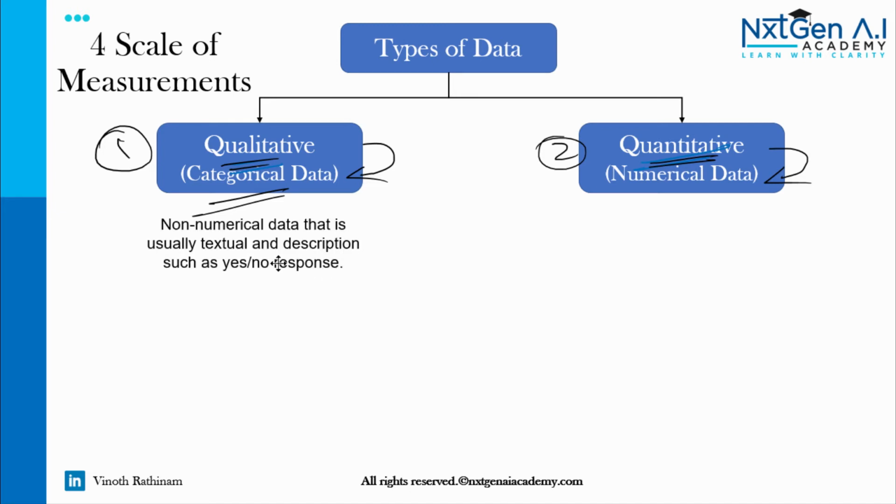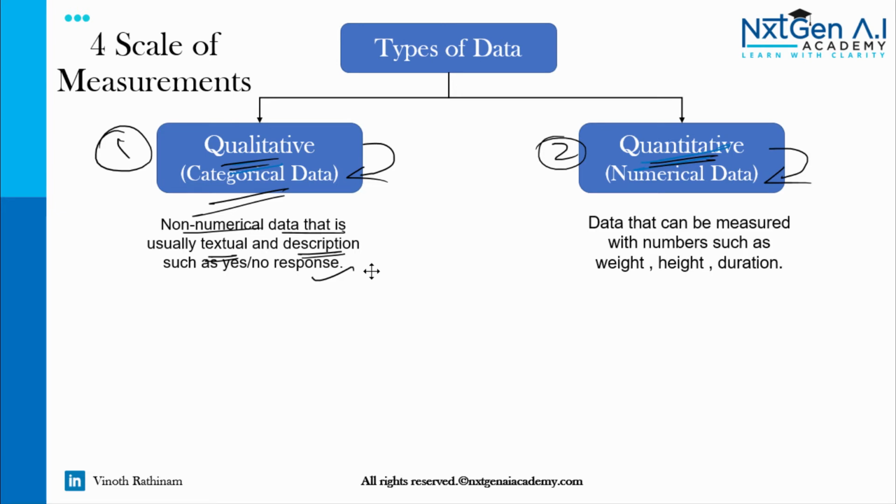The qualitative data is nothing but non-numerical data that is usually textual and descriptive, such as a yes or no response. And quantitative data or numerical data means the data that can be measured with numbers, such as weight, height and duration.